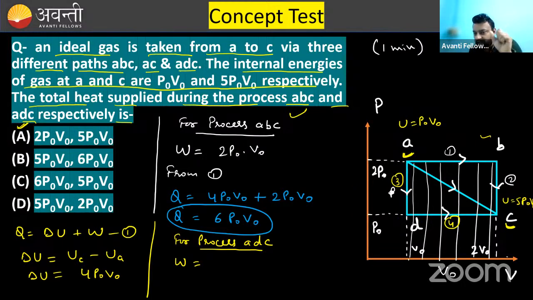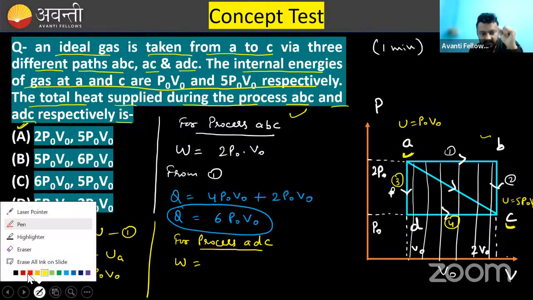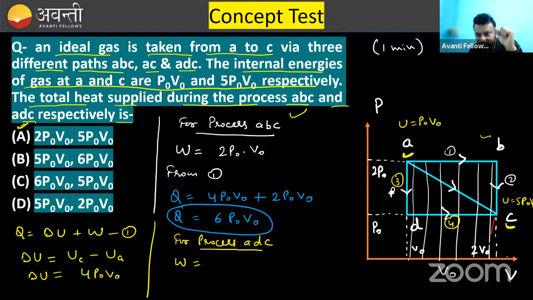And from D to C, work done will be the area. I will represent this area with the red pen. This is going to be the work done in the process DC. This is a rectangle with sides V0 and P0. So work done will be P0 V0.